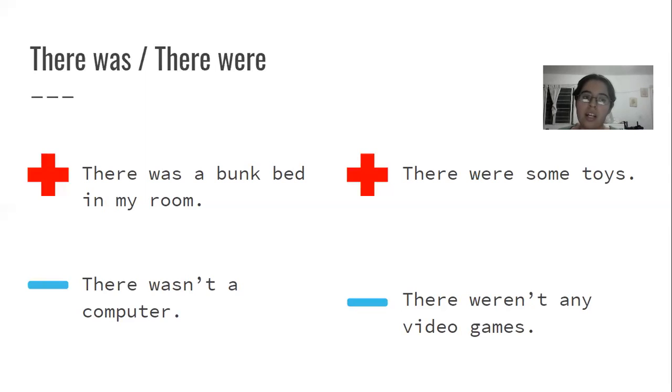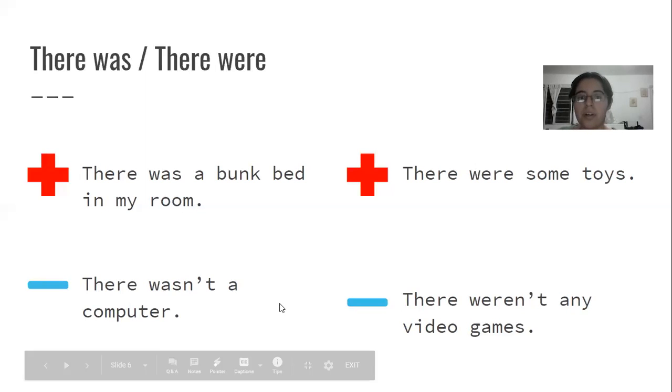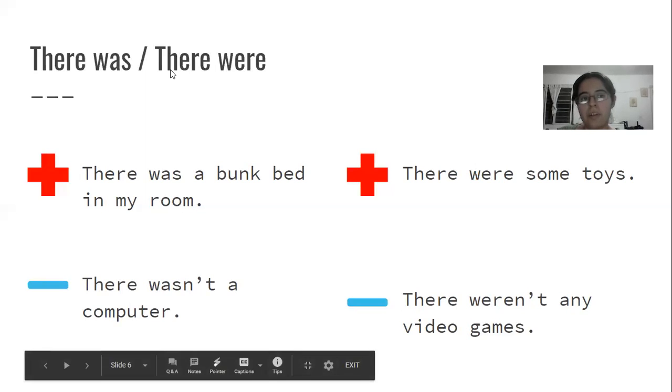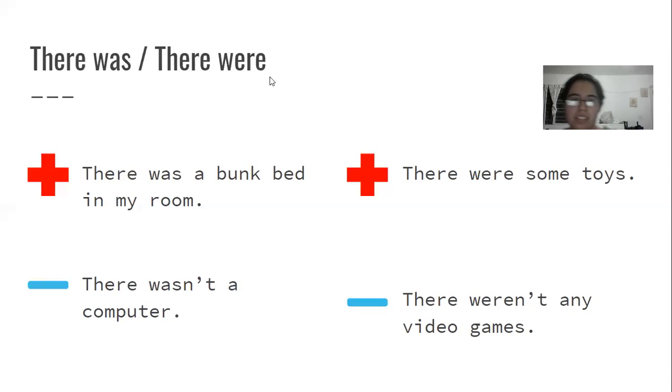So something that like existed in the past. So another example would be in my kitchen, there were many cups, but there was an accident and they all broke. So something that there was and there were, something that like existed in the past and now it doesn't.